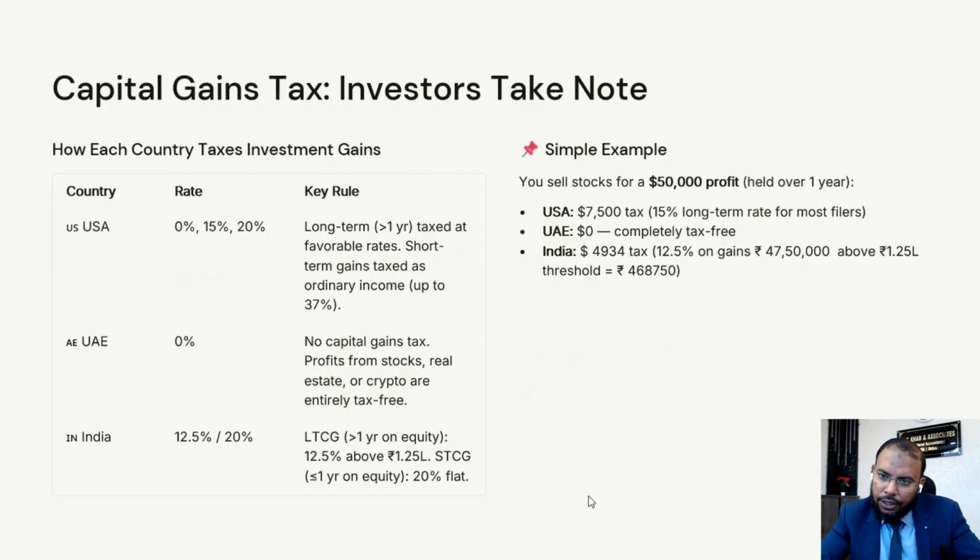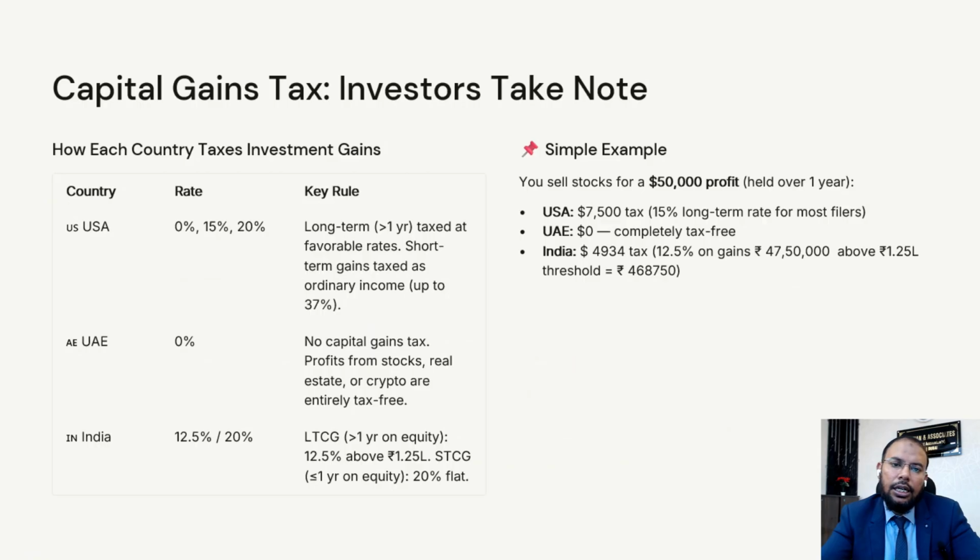If you are in USA, on the same profit, you have to pay tax $7,500. In UAE, you have to pay tax zero. In India, you have to pay tax for the long-term capital gain $4,934. This is a very simple example. You can see that this is very easy for understanding.